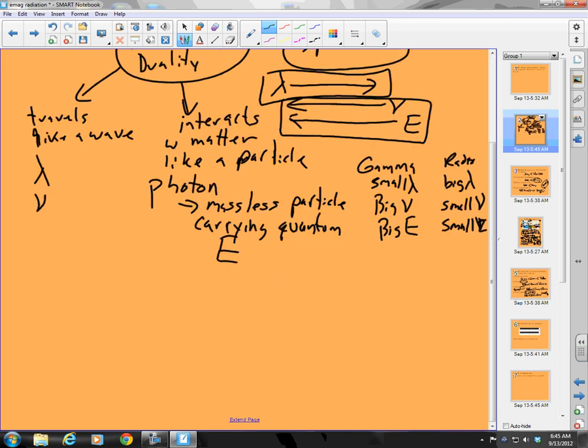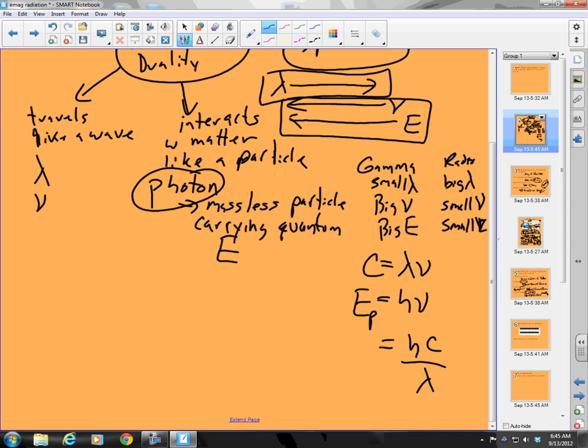And how did we know that? Because we had some equations, right? We said that c, the speed of light, equals my wavelength times my frequency. And then we said E, the energy of my photon, is equal to h, Planck's constant, and we don't really care what that is, times nu, or it is equal to hc over lambda.